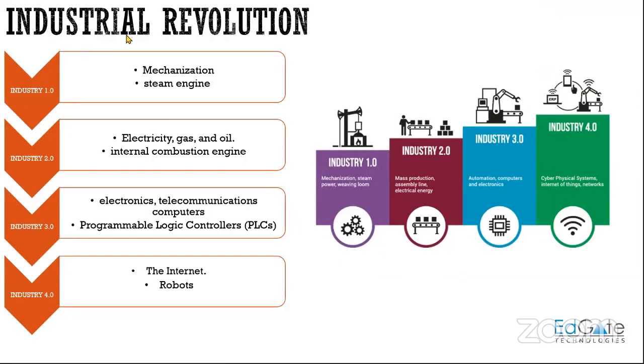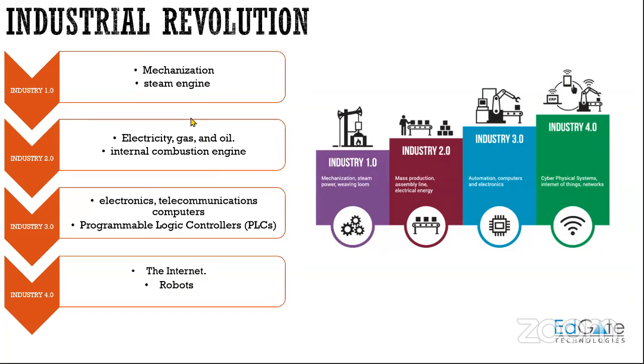So coming into the industrial revolution, we are now in the industrial revolution 4.0, where the internet and robots are revolutionizing the whole world. There are cyber physical systems, the advanced version of your embedded systems which are trying to connect to the internet. Those systems are called cyber physical systems. Those are in industry 4.0.